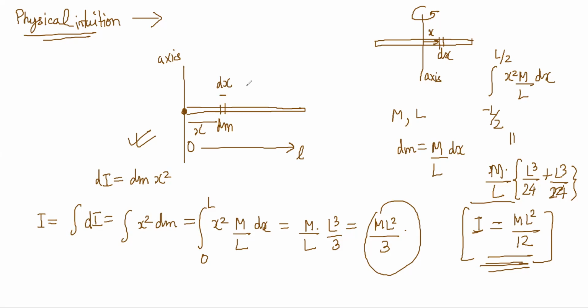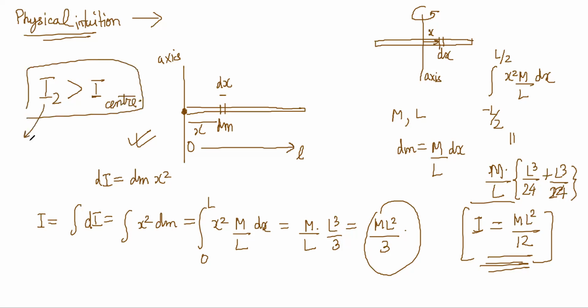But it will be slightly harder to spin around the end point. So the moment of inertia about the end point is greater than the moment of inertia about the center.